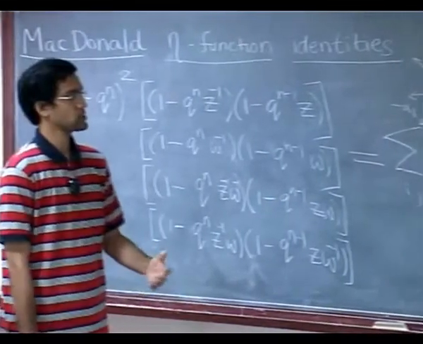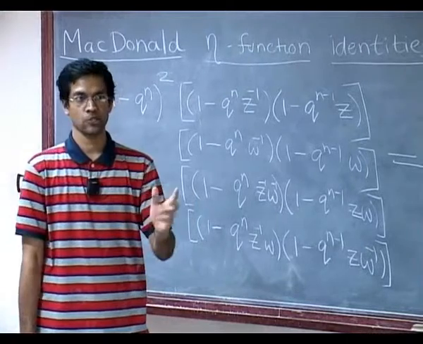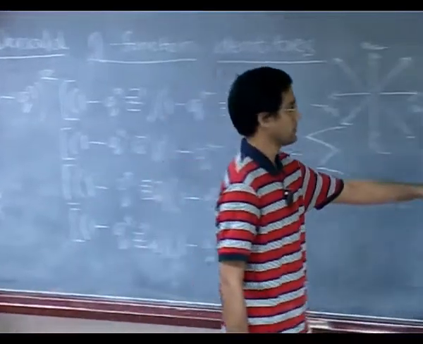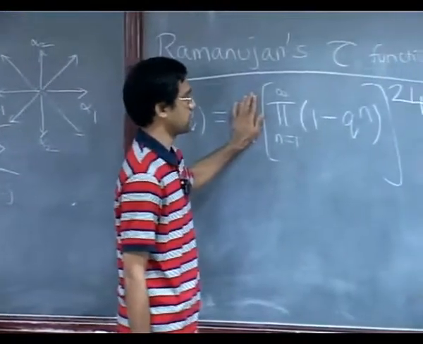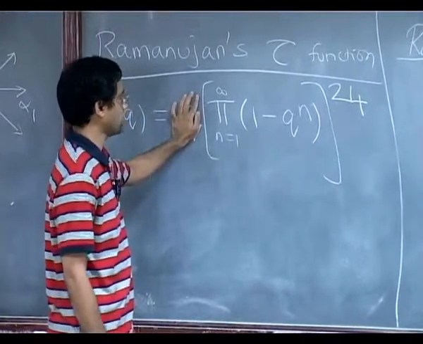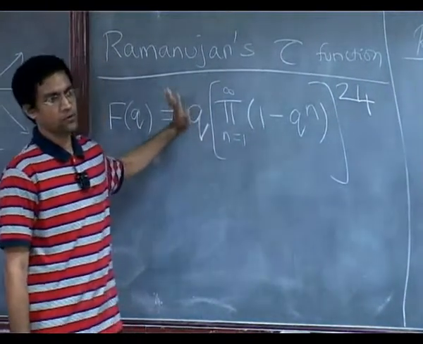It's q times the infinite product of 1 minus q to the n, raised to the 24. So you can see it's nothing but the Euler phi function, the Euler infinite product phi raised to the 24, with a q in front.